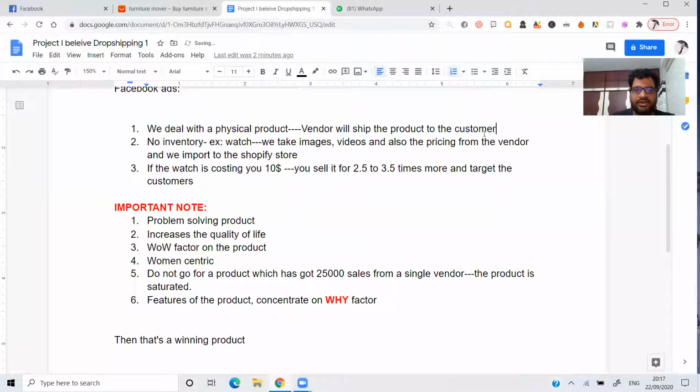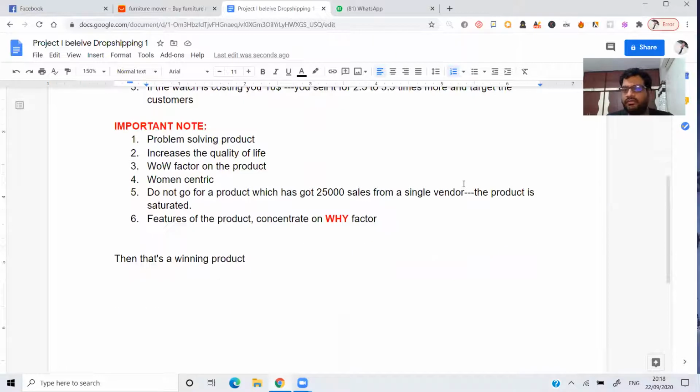Okay, let me get customer. No inventory. Example, a watch. If we take images, videos, and also the pricing from the vendor, we import into the Shopify store. In fact, we are going to use some tools when we talk about importing into the Shopify store. If the watch is costing you around $10, you can sell it for 2.4 to 3.5 times more, and target the customers.